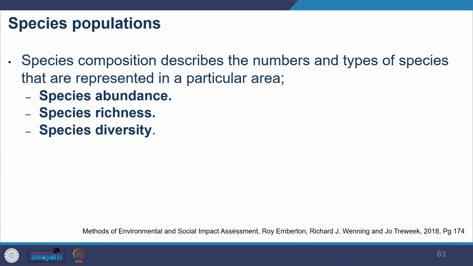In order to undertake a very meaningful study, you need information on species abundance, and you need to measure species richness. When we say richness, we mean diversity. What kind of diversity is there? So you also have the term species diversity. Species richness is the number of species represented in an area, how many species there are. Species diversity is how many varieties there are in relation to their abundance, how many numbers of each variety.